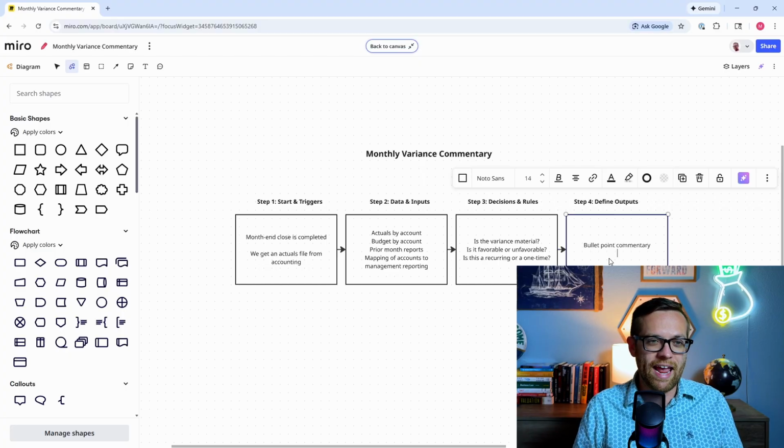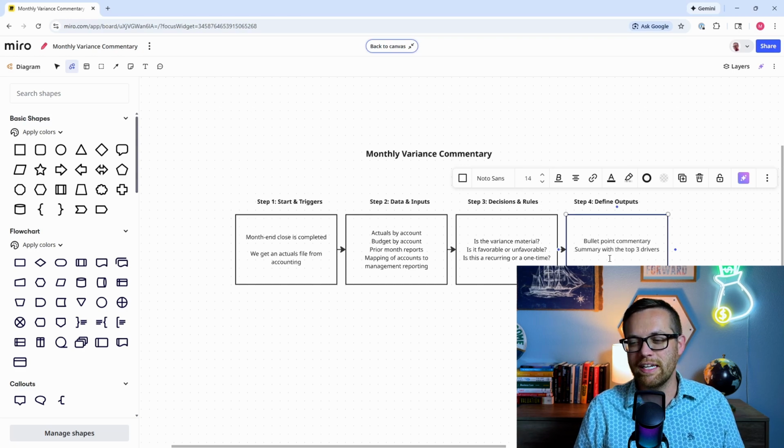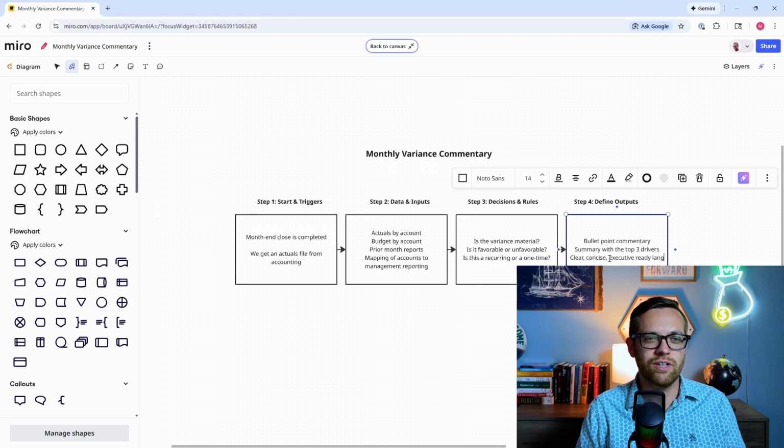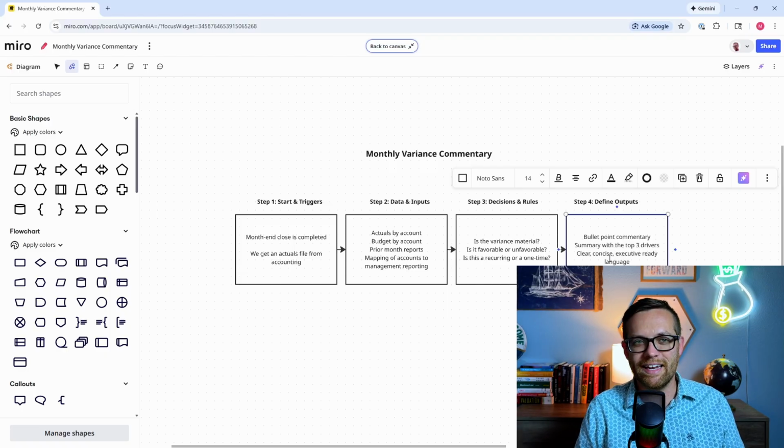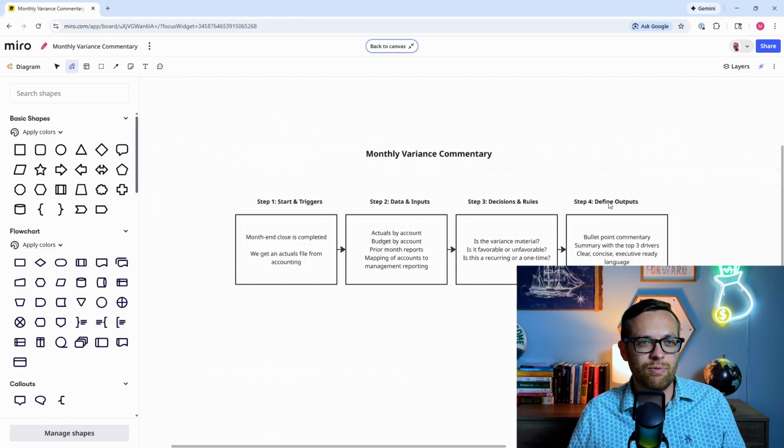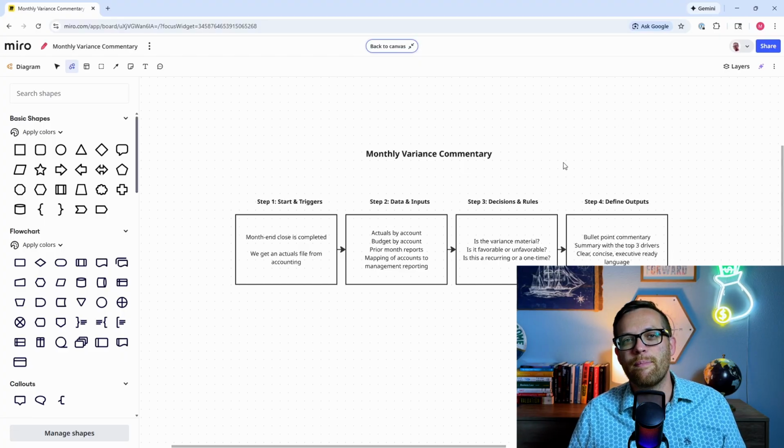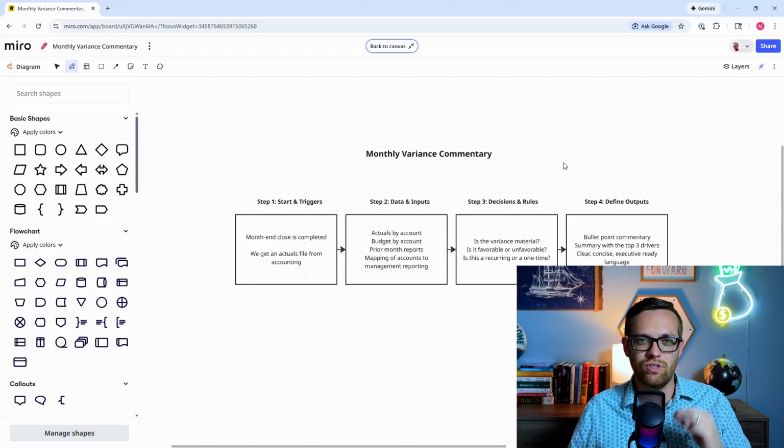We probably want to have a summary with the top 3 drivers, just kind of tell us what we need to be focused on. And we want to have clear, concise, executive-ready language. Again, we're still going to polish it, but we want to get it as far as possible. And that's the process. Now, there may be other steps that you do along the way. There may be little tweaks you do to the data, other things like that, but we're going to let the AI agent and our building process handle some of those nuances.